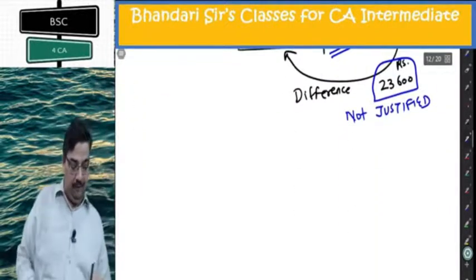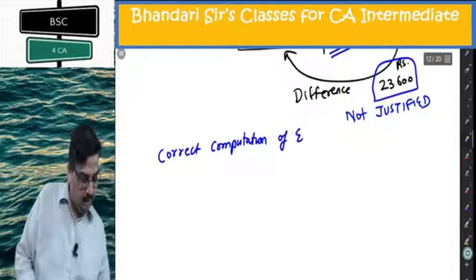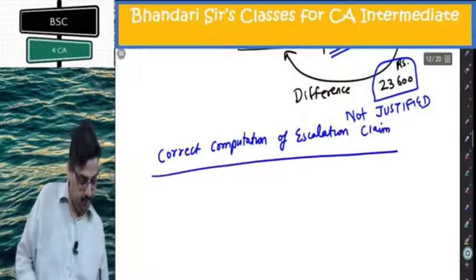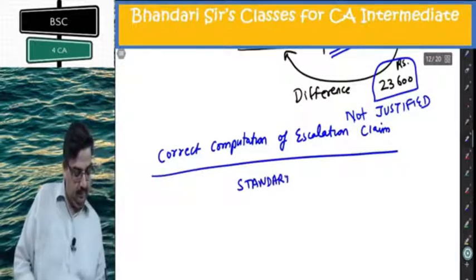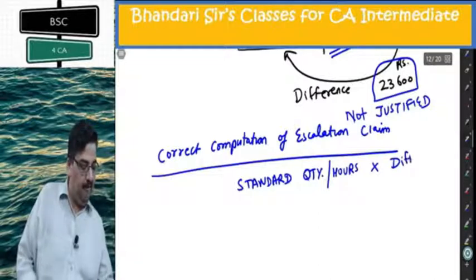Correct computation of escalation claim: standard quantity, in case of labor it is hours, multiplied by difference in rates.